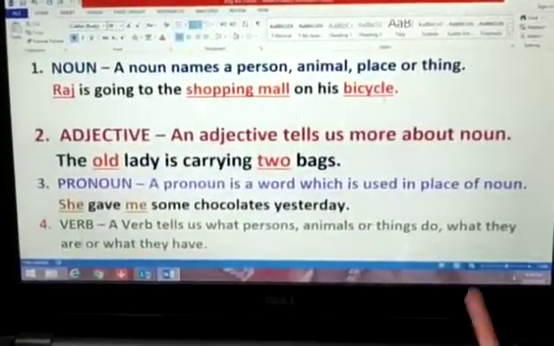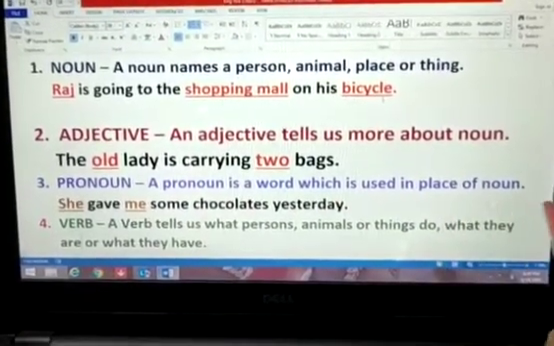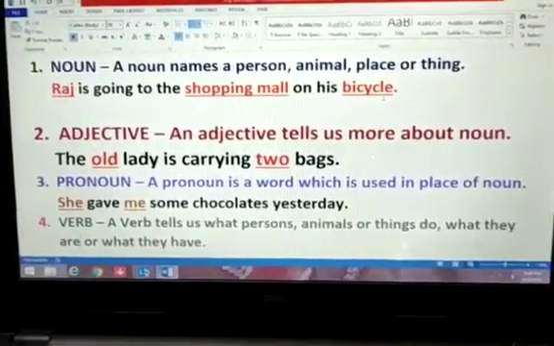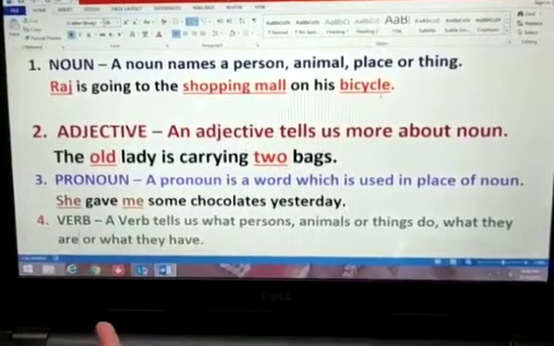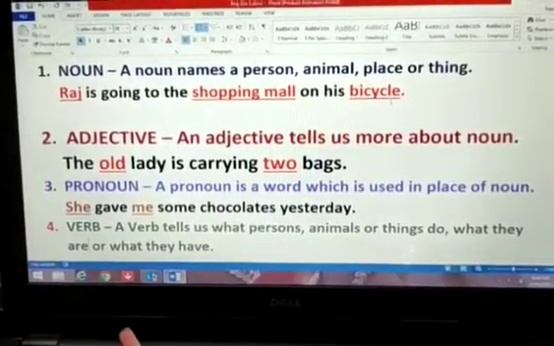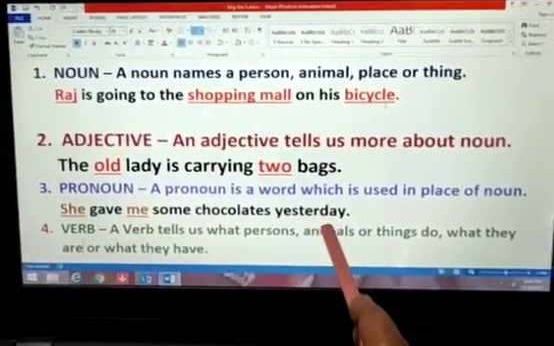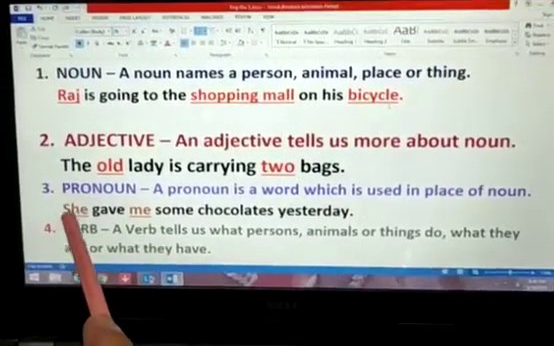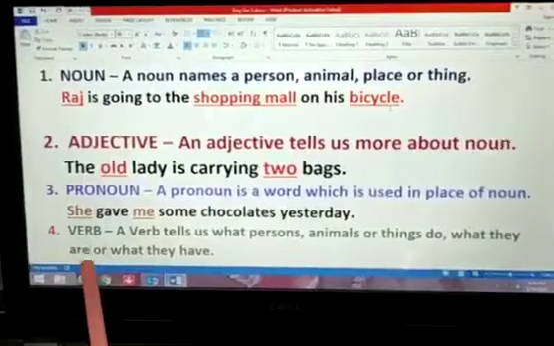Third is pronoun. A pronoun is a word which is used in place of noun. Now, whenever we write an essay or anything, every time we can't write the name. It means a noun. So, what we use in the place of noun is called pronoun. She gave me some chocolates yesterday. Here, the pronouns are she and me. For female, we use she and for male, we use he.